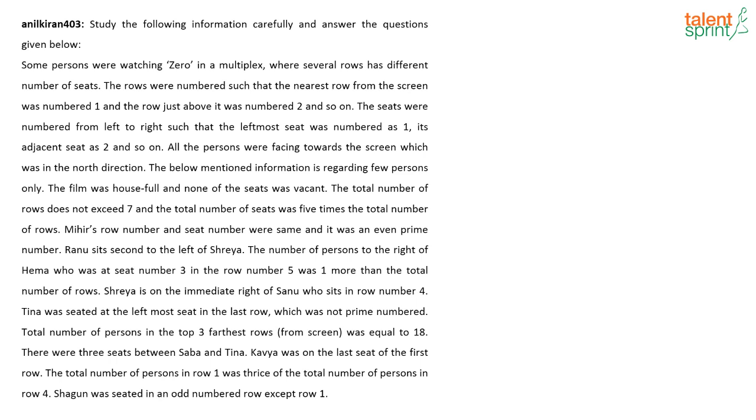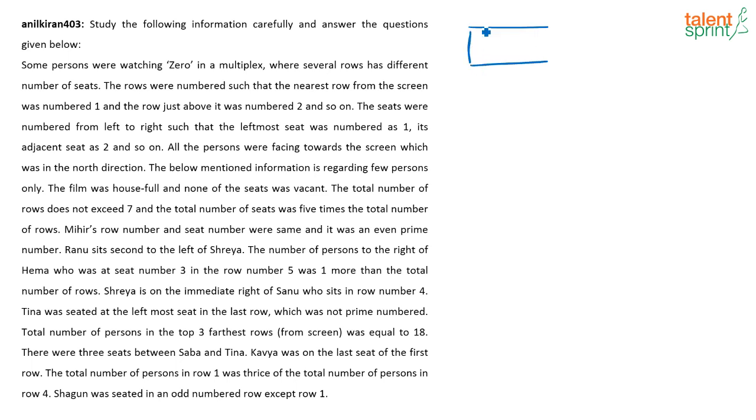What is given here? Some people are watching Zero in a multiplex. There are several rows and each row has different number of seats. The rows were numbered such that the nearest row from the screen was numbered 1 and the row just above it was numbered 2 and so on. The seats were numbered from left to right as 1, 2, and its adjacent seat as 2 and so on. All the persons are facing towards the screen which is in the north direction.